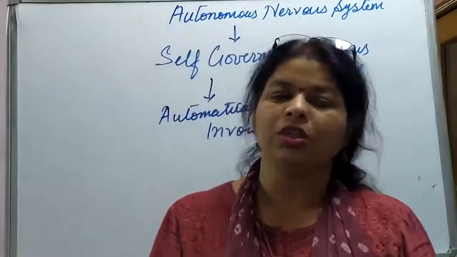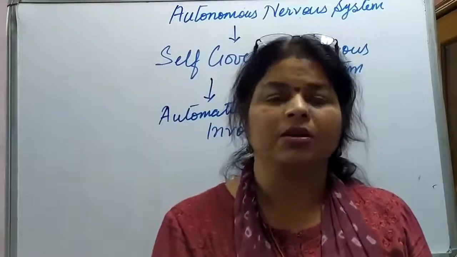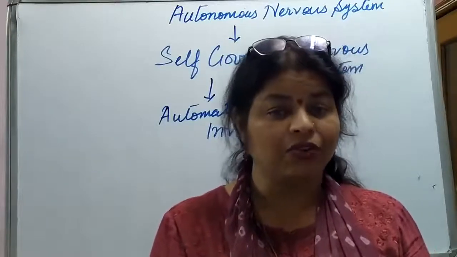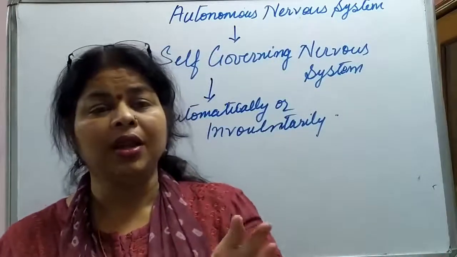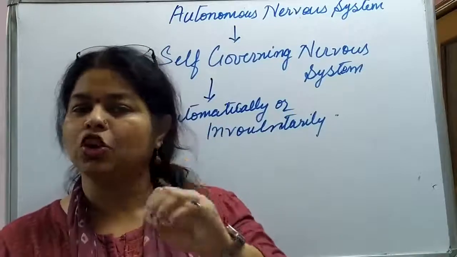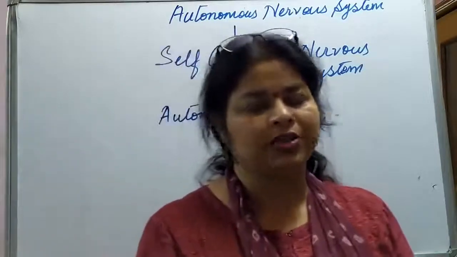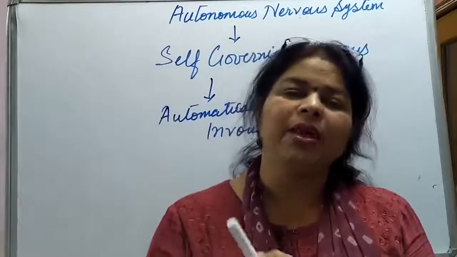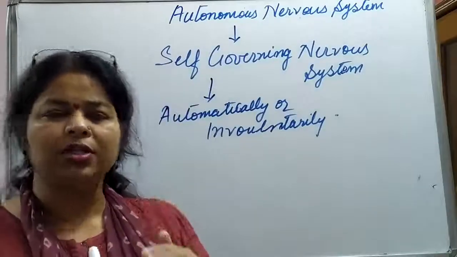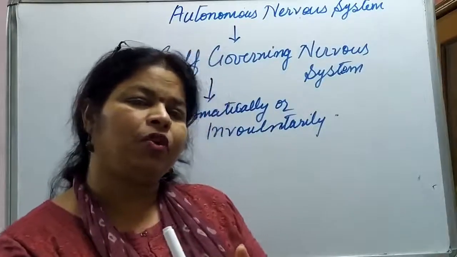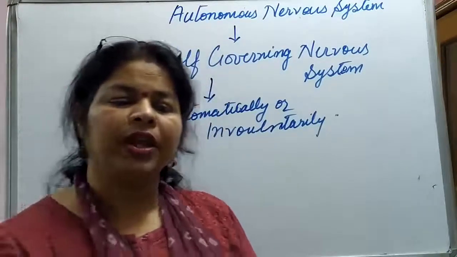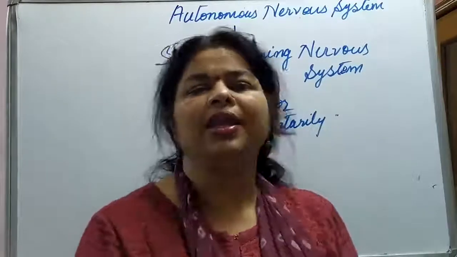In the stomach, the parasympathetic stimulates secretion of gastric juice, while the sympathetic inhibits it and stops the secretion. So many activities are done in opposition to each other, one being inhibited while the other is accelerated. Such activities are shown by the ANS.